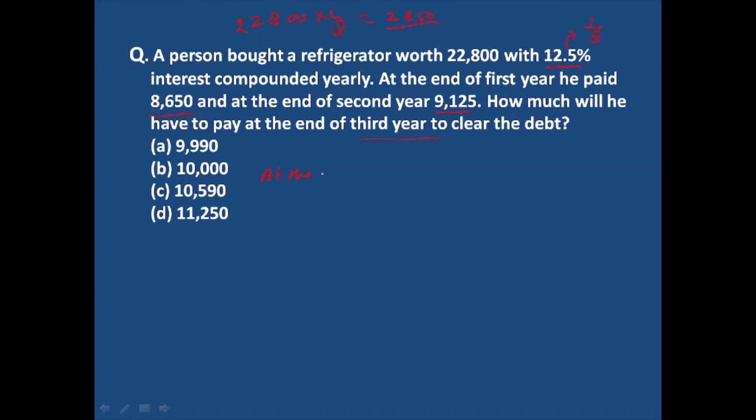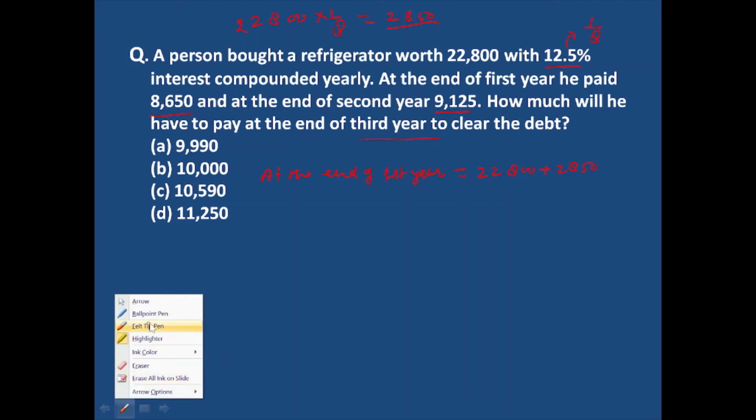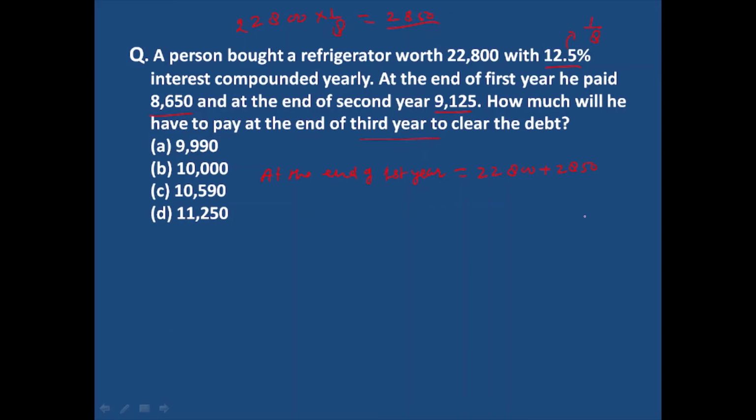So the amount payable at the end of first year is 22,800 plus 2,850, which is 25,650 rupees. This is the amount we have to return.